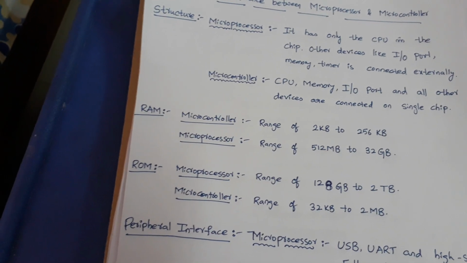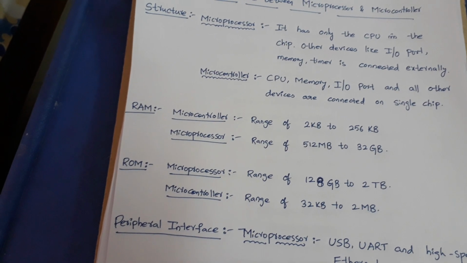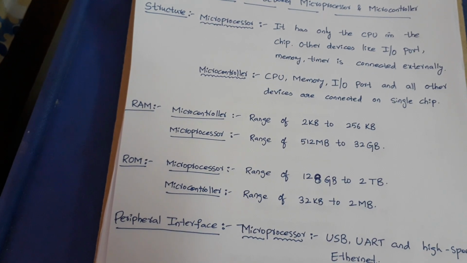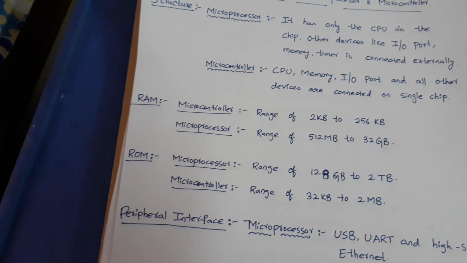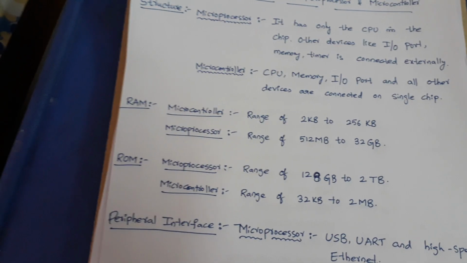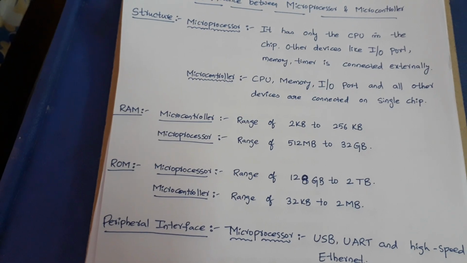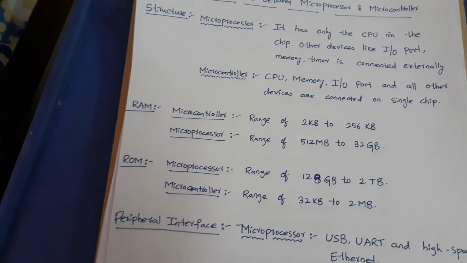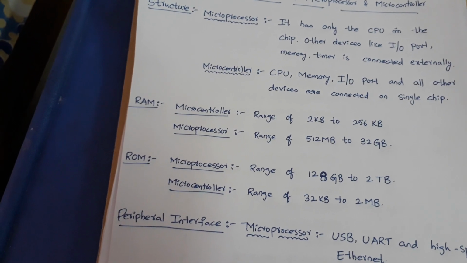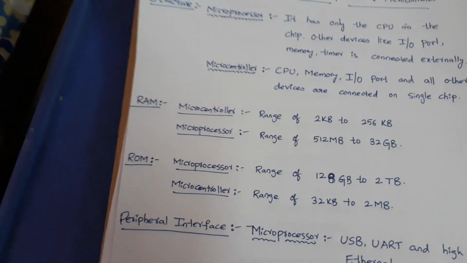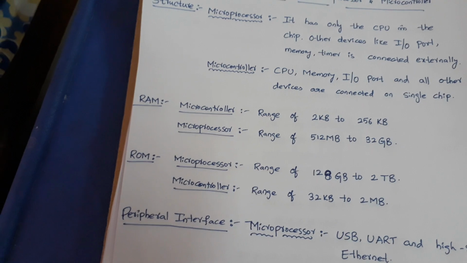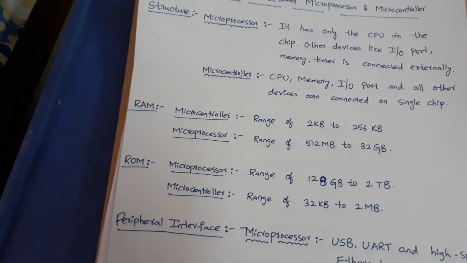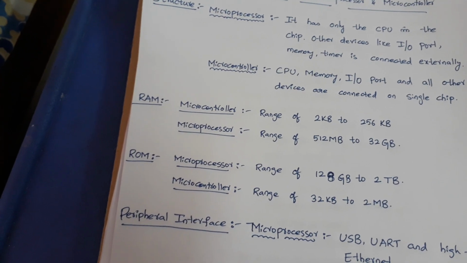A microprocessor has only a CPU in the chip. Whereas a microcontroller will have RAM, ROM and other peripheral devices along with the CPU. So the best way to describe a microcontroller is that RAM, ROM and peripheral devices, including the microprocessor, will be in the microcontroller. Both ICs have different applications, and they have their own advantages and disadvantages.